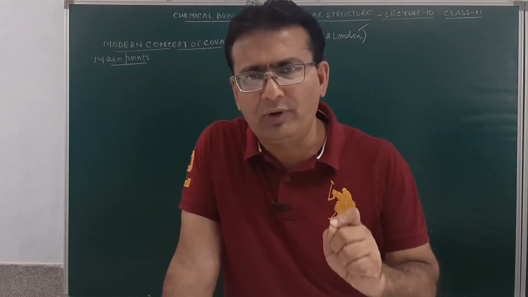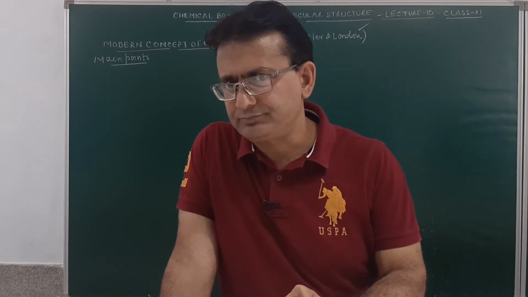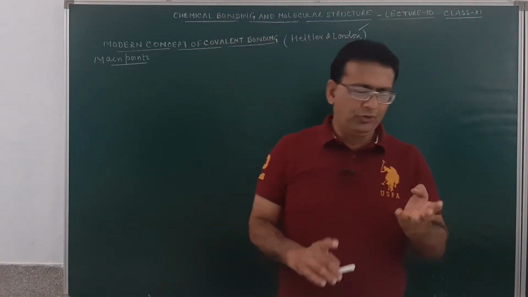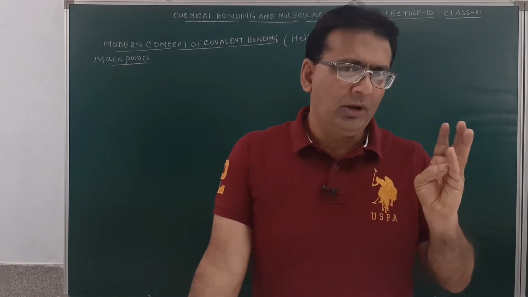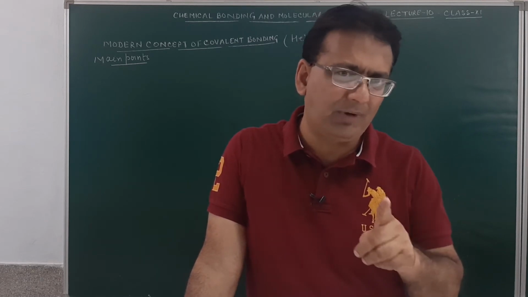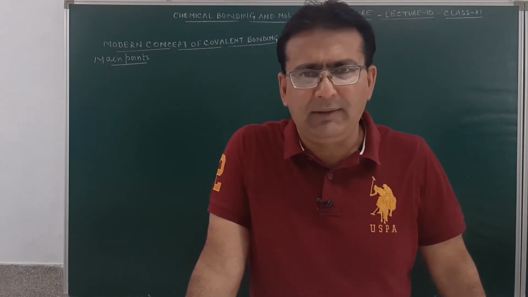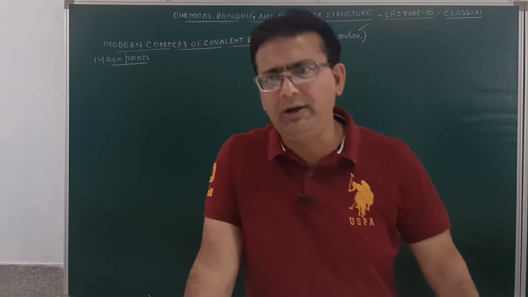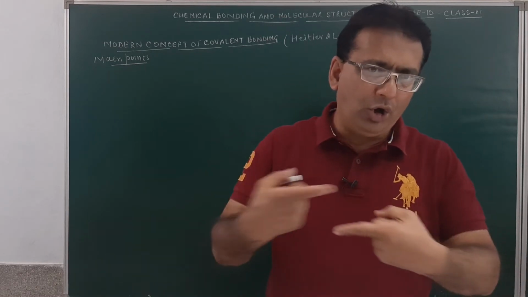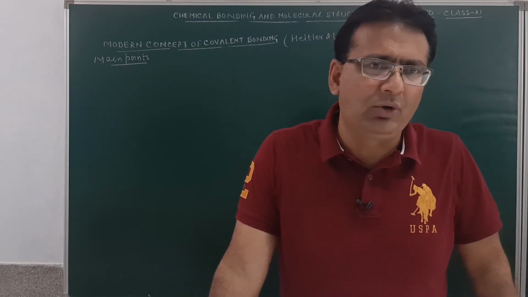What are the conditions for the overlapping of atomic orbitals? The atomic orbital must be half filled, which means it must have a single electron, because as I told you in the chapter of atomic structure, the maximum capacity of an orbital is two electrons. And it must be oriented in the proper direction. When these half-filled atomic orbitals oriented in a proper direction overlap, they result in the formation of a bond, which is called a covalent bond.